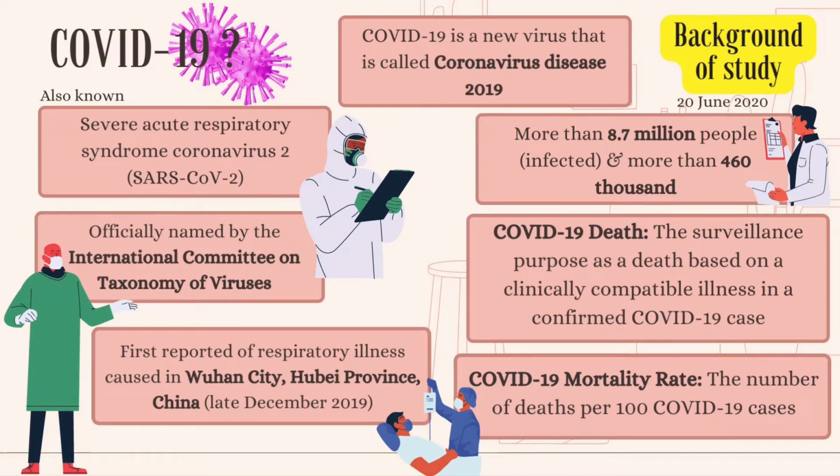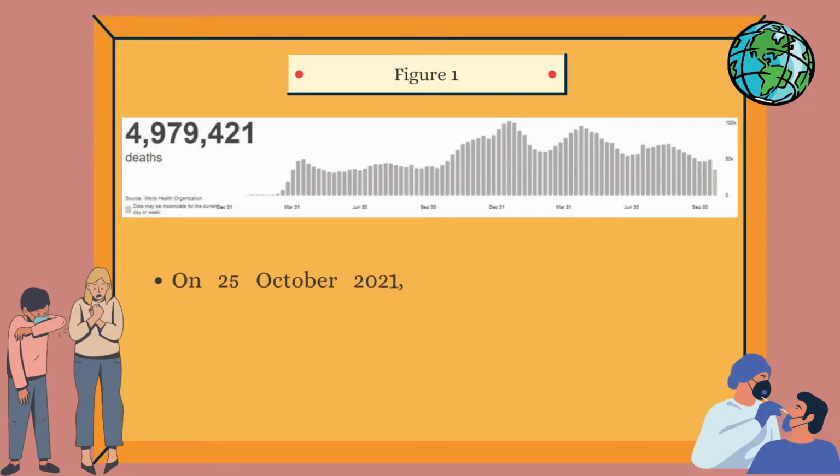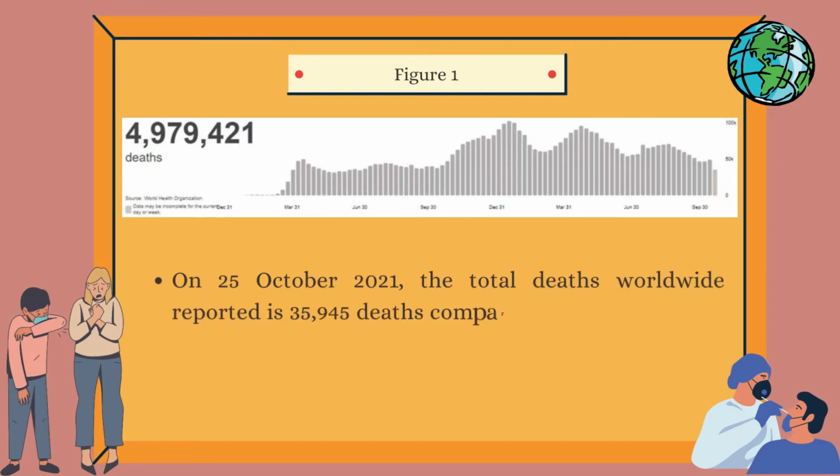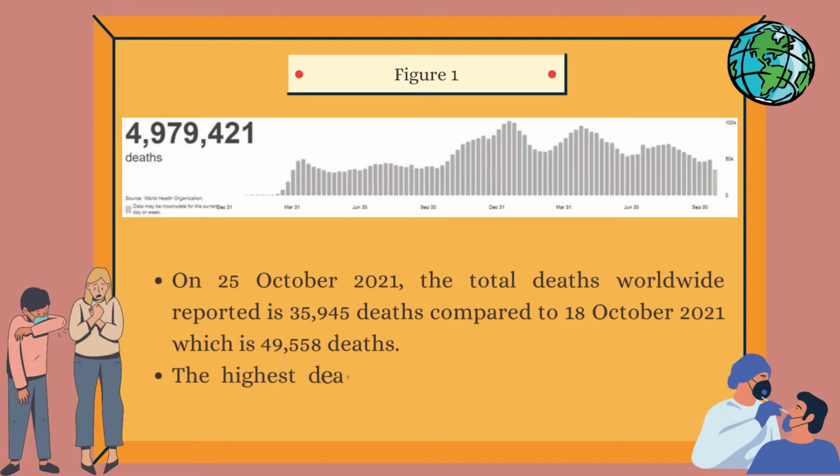December 2019. According to WHO, COVID-19 death refers to a death based on the clinically compatible illness in a confirmed COVID-19 case, while COVID-19 mortality rate is defined as the number of deaths per 100 COVID-19 cases. Figure 1 shows the total death for all countries until 25 October 2021 that was retrieved from WHO Coronavirus COVID-19 dashboard. On 25 October 2021, the total death worldwide reported is